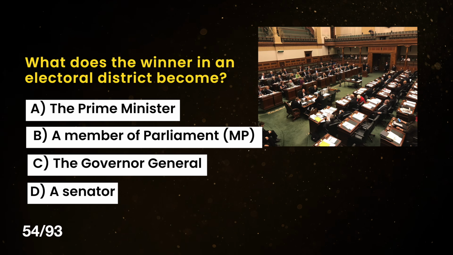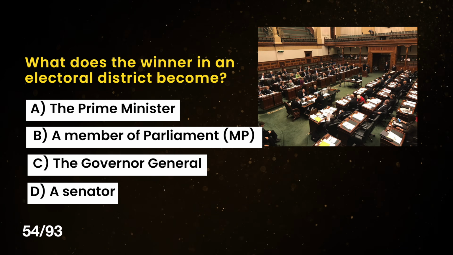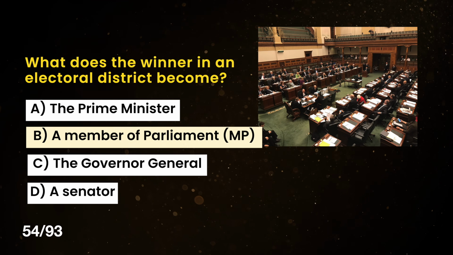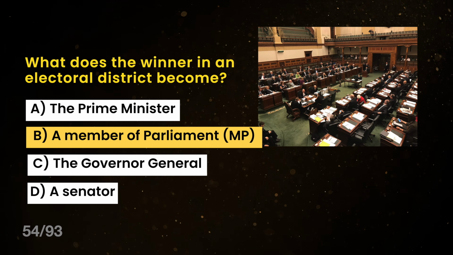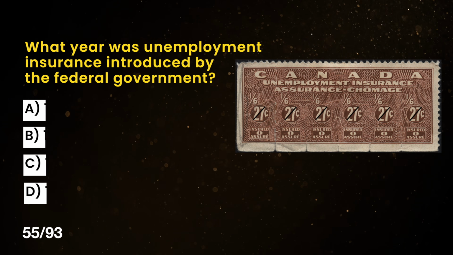What does the winner in an electoral district become? A. The Prime Minister. B. A Member of Parliament. C. The Governor General. And D. A Senator. The correct answer is B. A Member of Parliament.